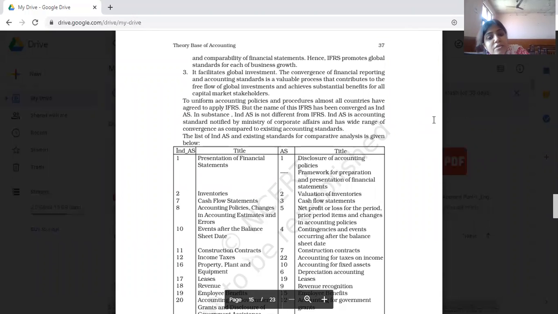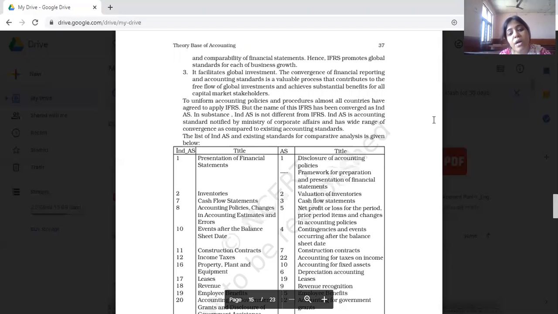It facilitates global investment. The convergence of financial reporting and accounting standards is valuable and contributes to the free flow of global investment and achieves substantial benefit for the capital market stakeholders. Uniform accounting policies and procedures. Almost all countries have agreed to apply IFRS, International Financial Reporting Standards.